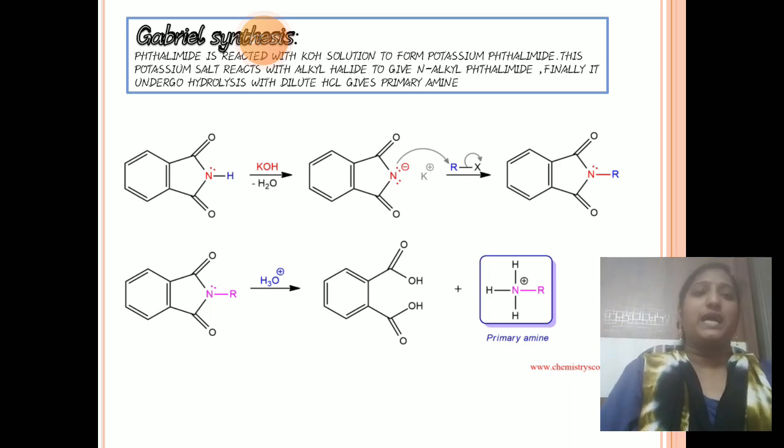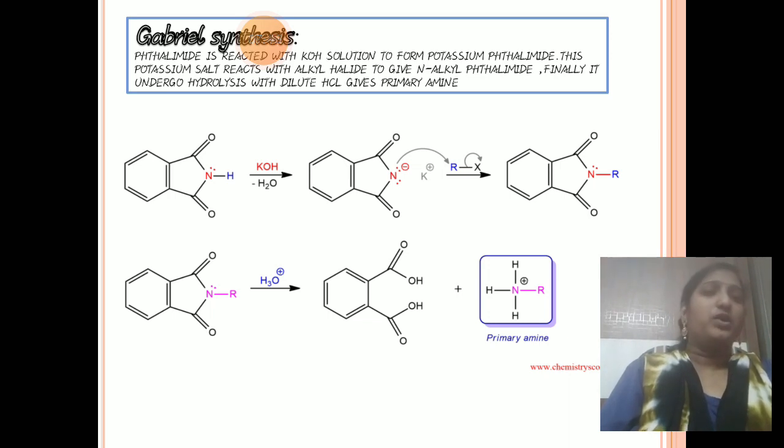Finally it undergoes hydrolysis with dilute HCl, that means H2O/HCl. I'll write here H3O+. N-alkyl phthalimide undergoes hydrolysis and gives primary amines. See here in this box we have RNH3+. Here this is a primary amine. So by this Gabriel synthesis we can prepare primary amines. If you want ethylamine, we can take ethyl halide in this group. Here R-X we can take alkyl halide.